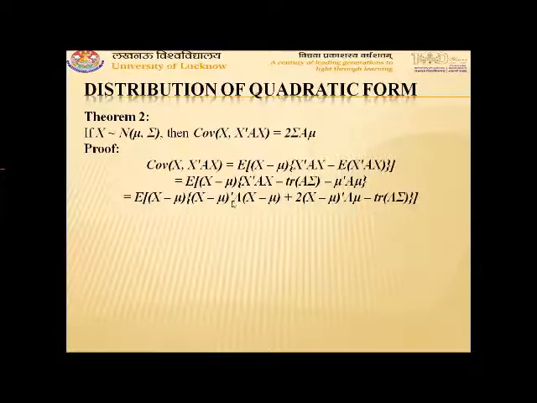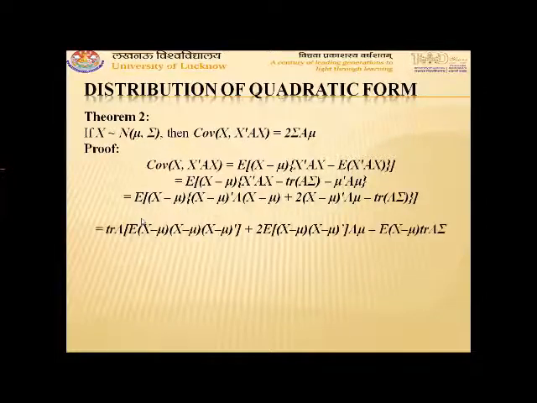Now multiplying this x minus mu outside the braces, we obtain expectation of trace A times expectation of x minus mu into x minus mu into x minus mu transpose. As this x minus mu transpose A x minus mu is in the quadratic form of x minus mu, you can use trace again and obtain the first term. Then the second term will become 2 times expectation of x minus mu into x minus mu transpose into A mu. And the third term will become trace of A sigma times expectation of x minus mu.